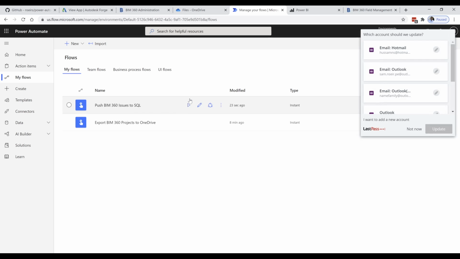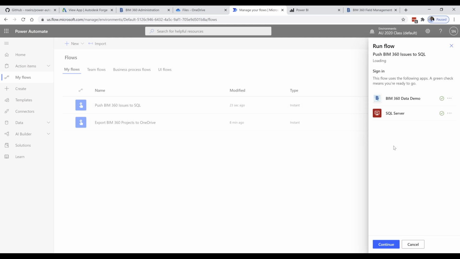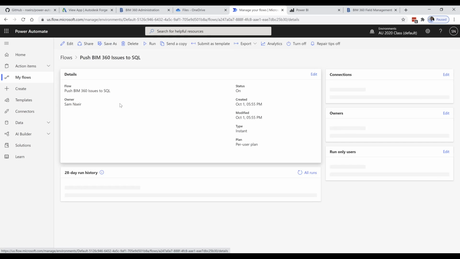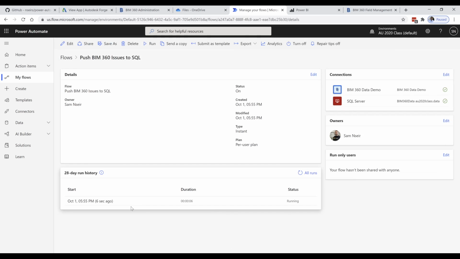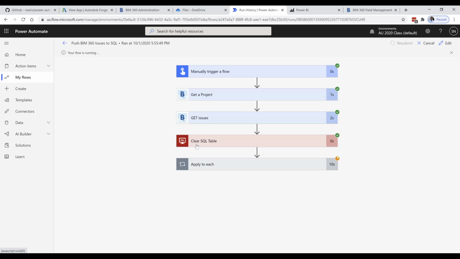And click on run. So in this case, you don't need really to input anything because it's done through the three-legged authentication. Alright, so if we click, it's running. Give it a minute. I will show you the steps basically. This could take a minute.